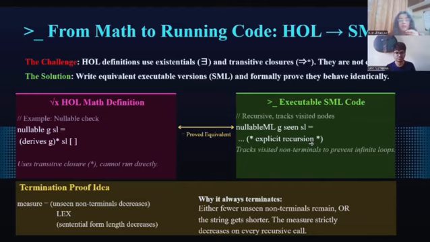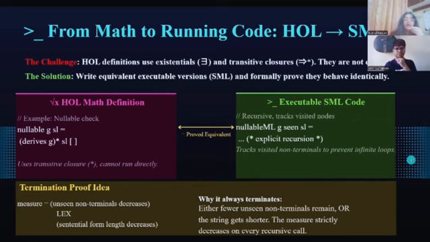Either the number of unseen non terminals decreases or the sentential form gets shorter. One of these two must strictly decrease at every recursive call, guaranteeing the function always terminates. This bridging between mathematical elegance and executable reality is one of the most technically interesting parts of the paper.